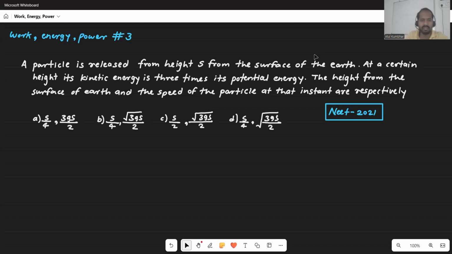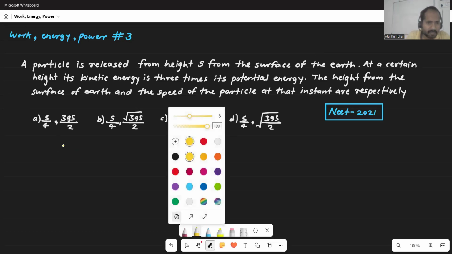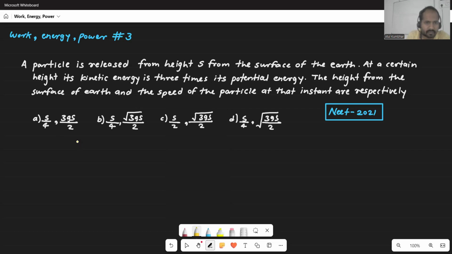Okay, so let us understand the question. What is being said here? There is a particle. Now that particle is dropped from some height, then it reaches a certain distance. Let's say it comes here, and then again it is going to fall. Now what they're asking is about that intermediate position of the particle. So we need to find out that height here from the ground. Here is your ground. We need to find out this height.